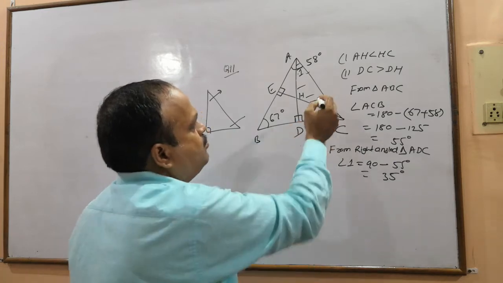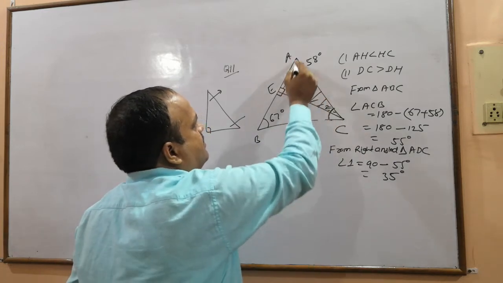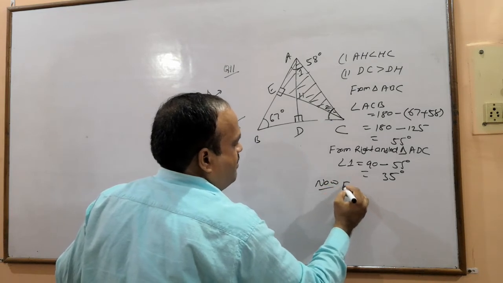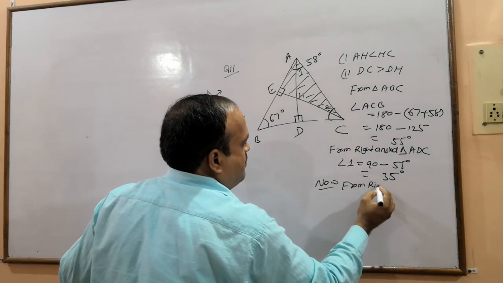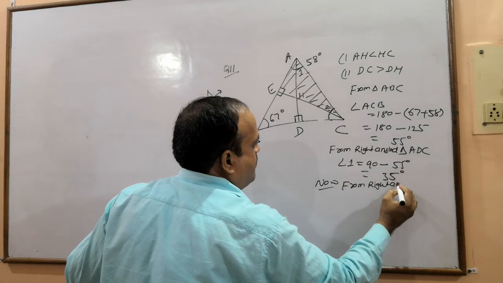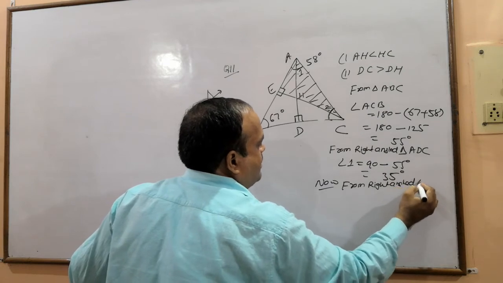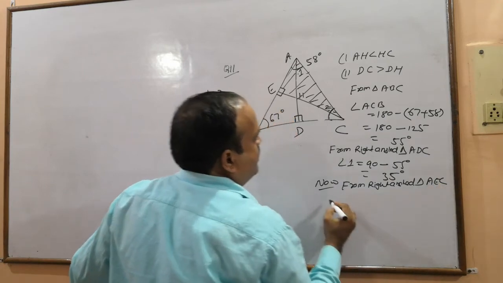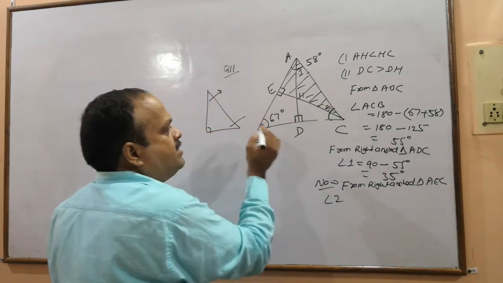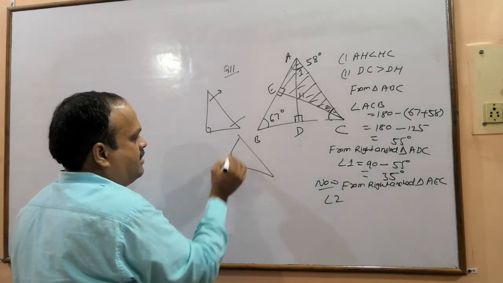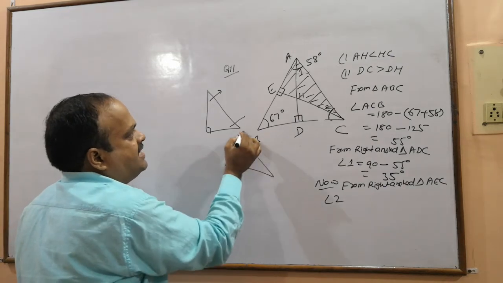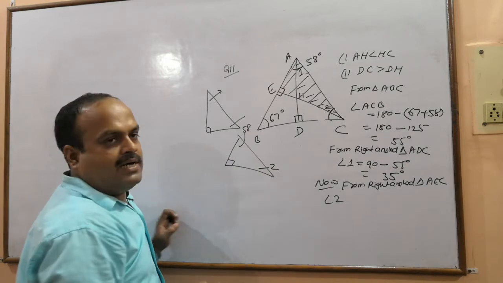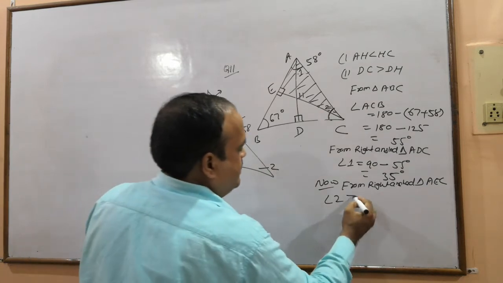This angle 2 I will calculate from this right angle triangle. Now from right angled triangle AEC, this angle 2, which one? Please see, this is 58. So this 2 we can find out by 90 minus 58.